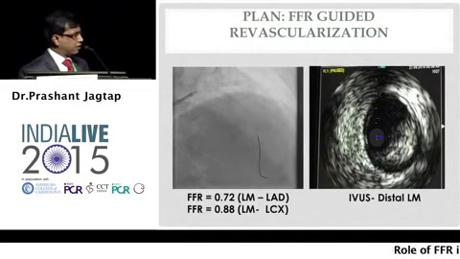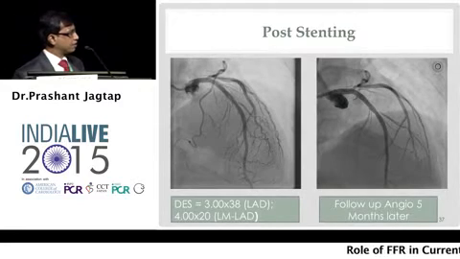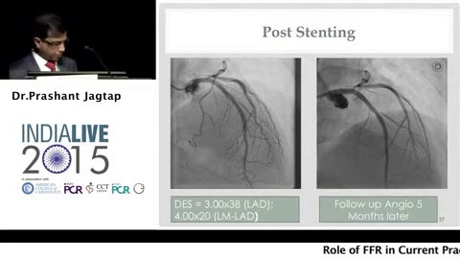As we had suspected, there was a significant plaque in the distal left main, and we went ahead with stenting, two stents in the LAD and the left main. And this is a follow-up angio five months later. Patient is doing very well.